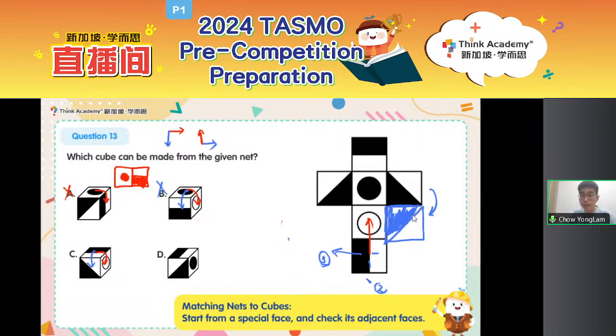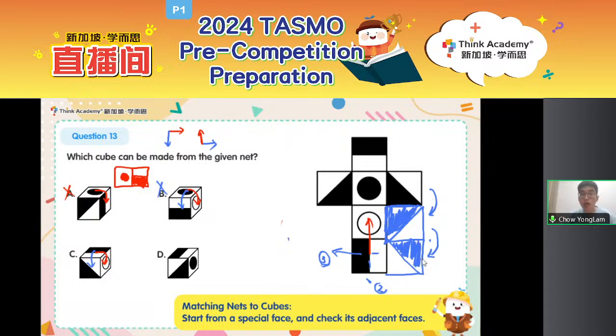So this is what the face will look like under the white circle. But now I need to check under this rectangle face, what does this triangle face look like? So I will need to rotate again. Okay, and you are able to get another rotation. One time clockwise, this time I will get a face that has the black triangle on the top right.